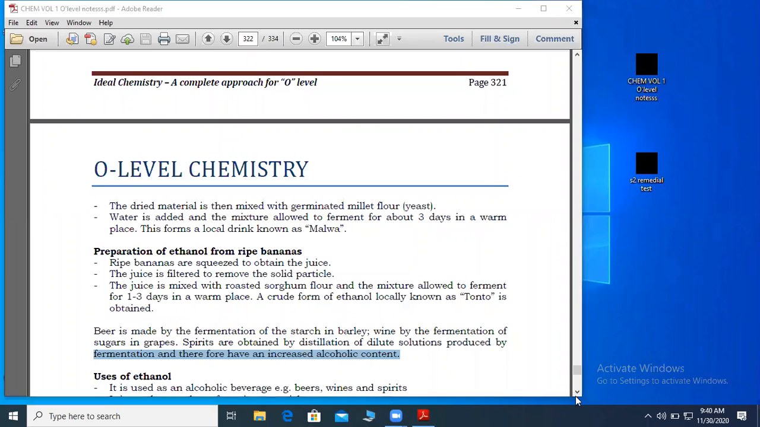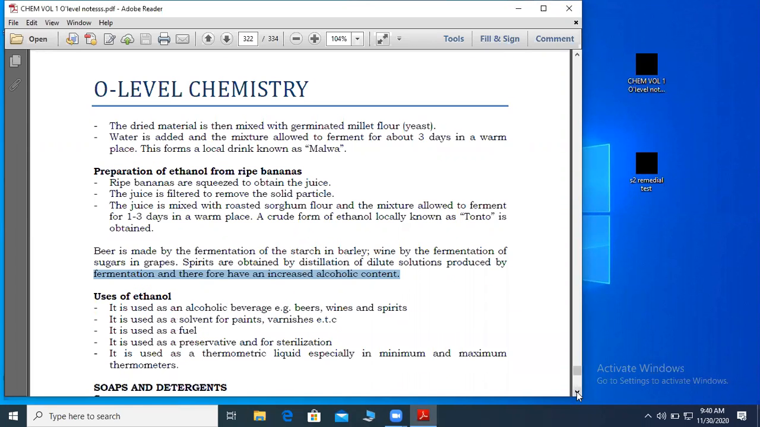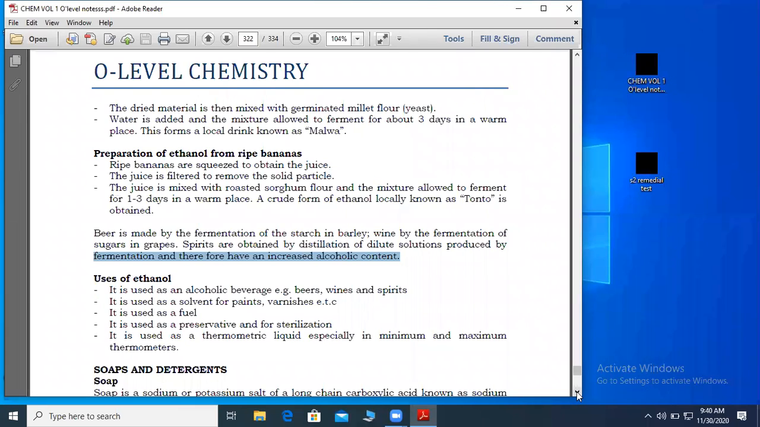Now, this is a very common question. Uses of ethanol. Number one, everyone can pass this now. Even if you ask your relatives, your uncles, to give you the use of ethanol, they don't know what ethanol is. They only know alcohol. Ethanol is a chemical name. So number one, it is used as an alcohol beverage for drinking. We have beers, wines, and spirits.